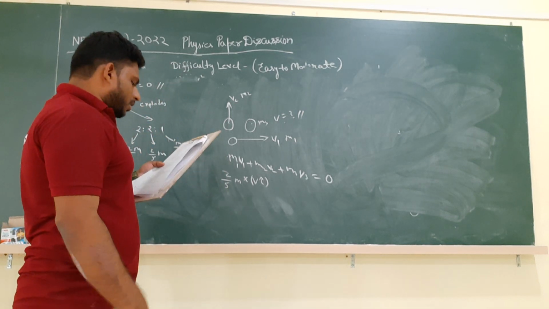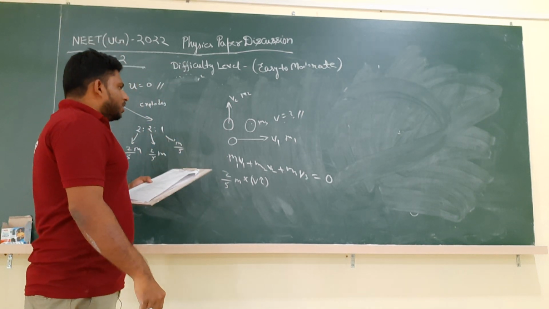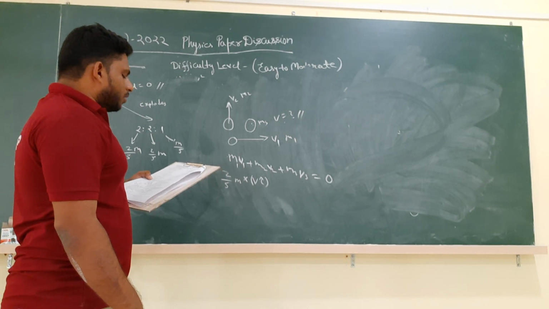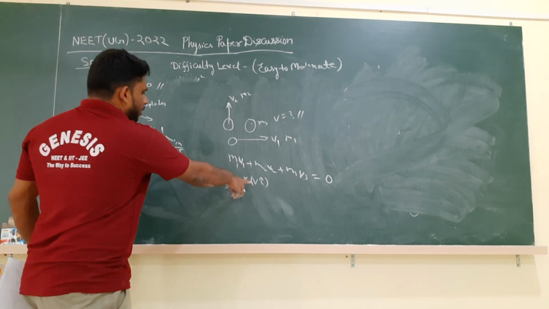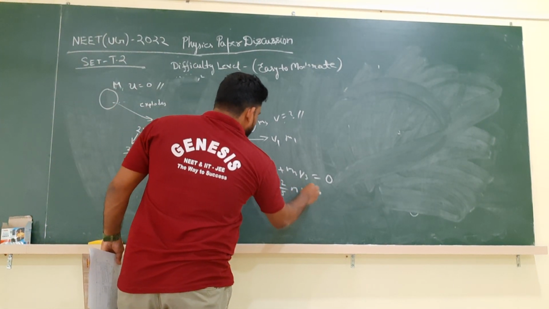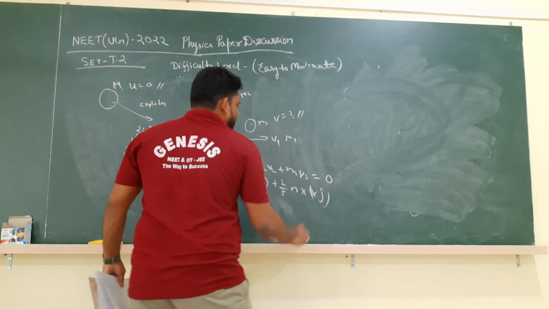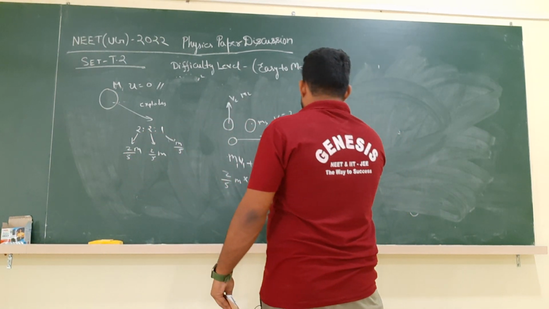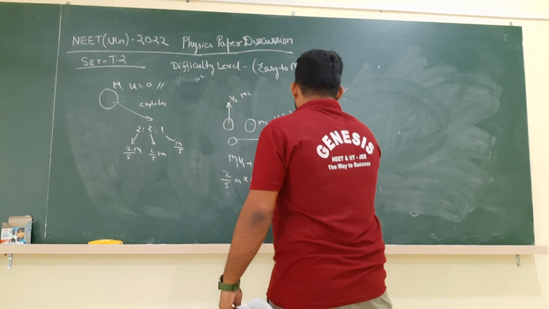So in the question they have given that the fragments having equal mass have velocities perpendicular and the magnitude of the velocity is V, that is, speed is V. So that's why I am taking V i cap. Again, for the second one, 2 by 5 M into V j cap, that is equal to minus M3, what is M3?